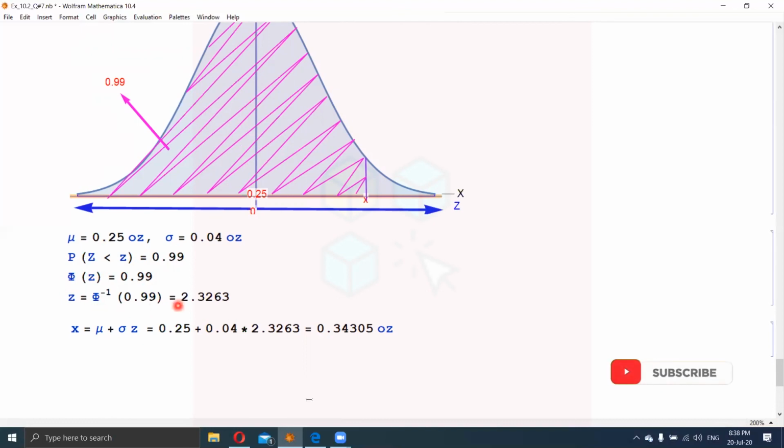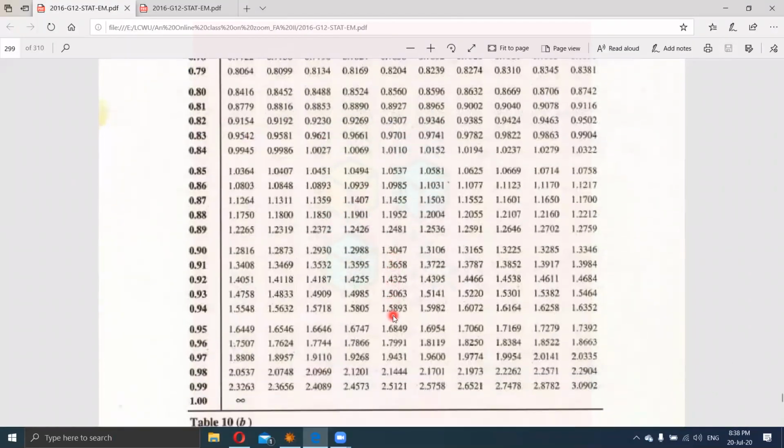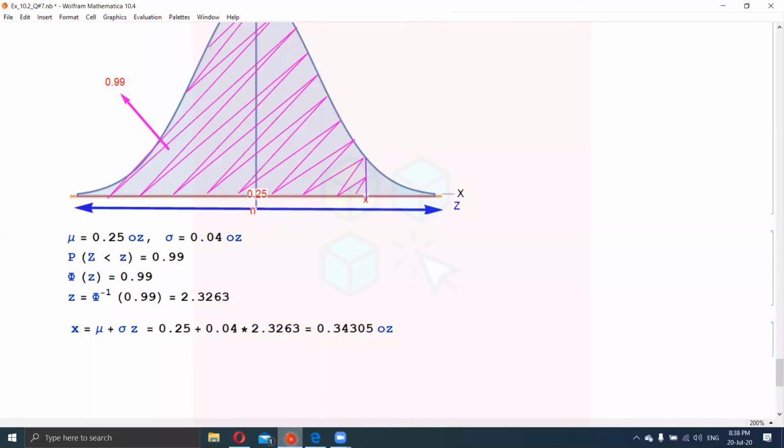So we will locate our value in the table, and this is the table of phi inverse. Our value 0.99 is at the bottom, which is 2.3263. So considering this value in our solution, we will substitute mu, sigma and z in the expression of detrending.